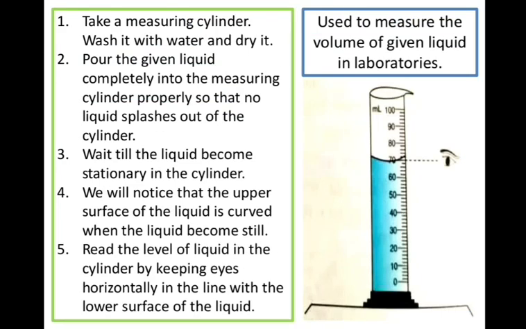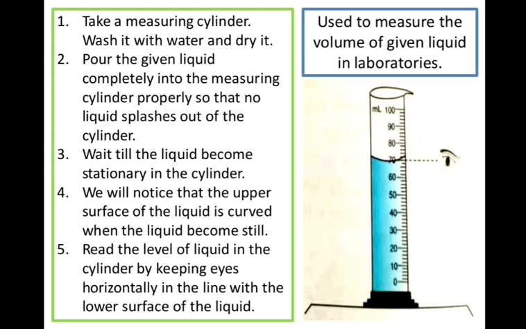What we have to do, we have to take a cylinder and wash it and dry it. Then we have to pour the liquid inside this measuring cylinder properly so that no liquid will spill out or splash out. Wait till the liquid becomes stationary in the cylinder. We will notice that the upper surface of the liquid is curved, that is what I have told you.